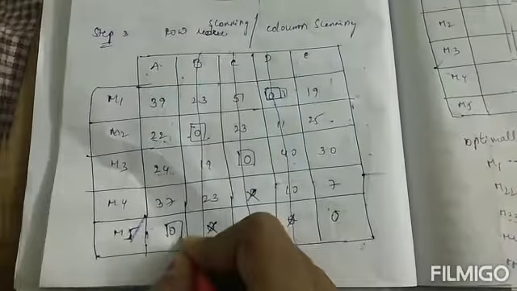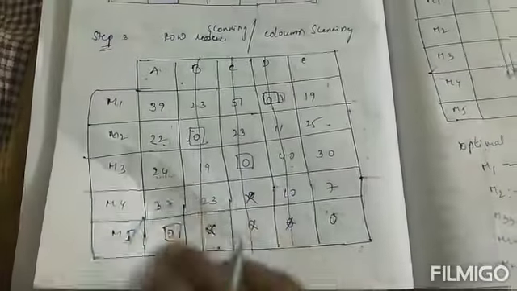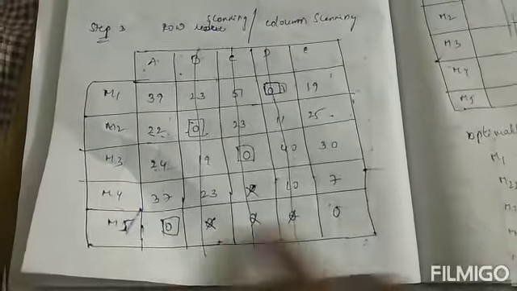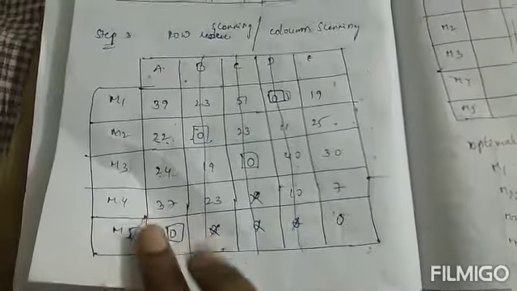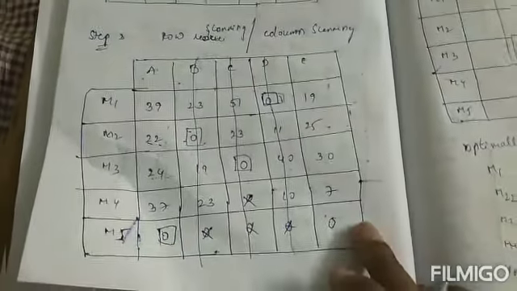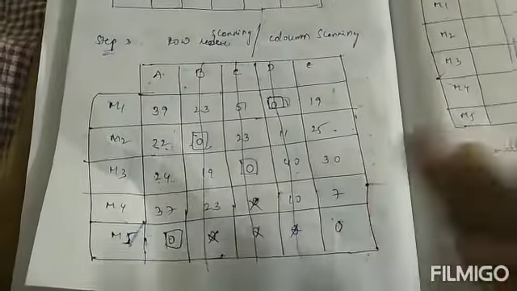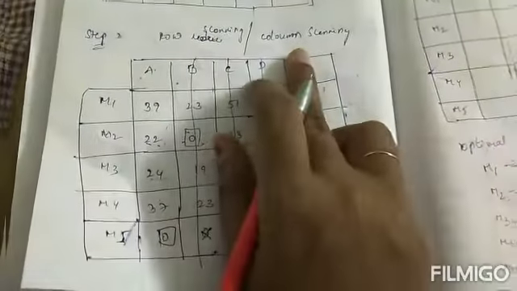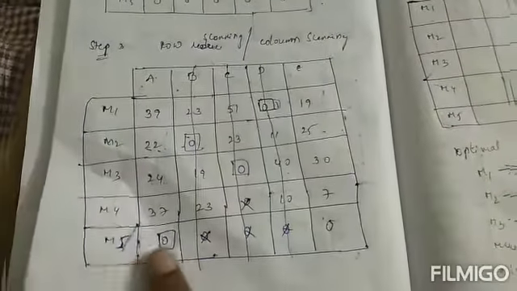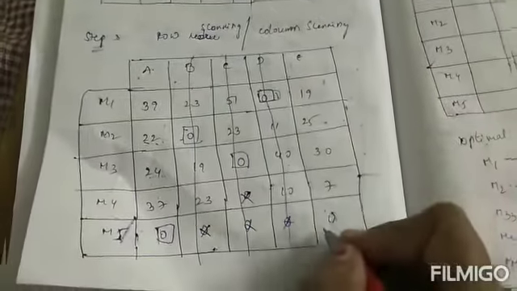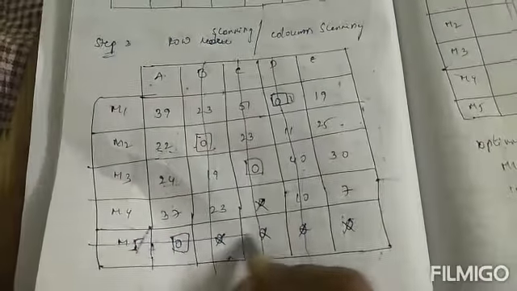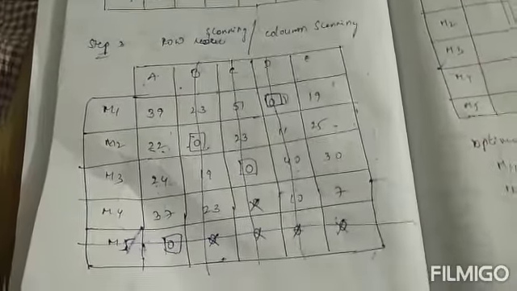I will rectangle this zero. If I take a zero row-wise, I will check column-wise; if I take it column-wise, I will check row-wise. Now I'm going for column scanning, so I will check row-wise. Here there is only one zero. Just cancel this, cancel the M, and strike the M5.